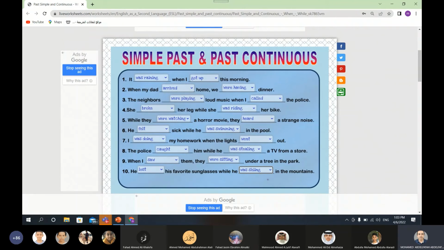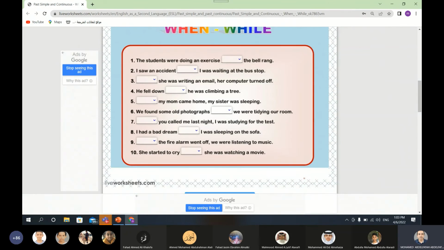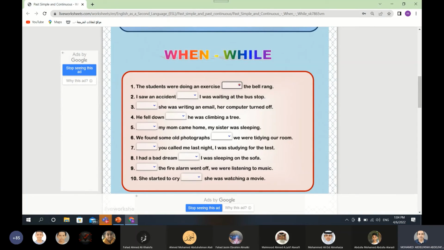So students, get ready to do the second activity. It's more simple than the first activity. Here, students choose only from when or while. I think it's easy. It's a piece of cake. So students, get ready. Number 1. The students were doing an exercise. Look here, students, past continuous. The students were doing an exercise. What? The bell rang. When the bell rang or while the bell rang? When.